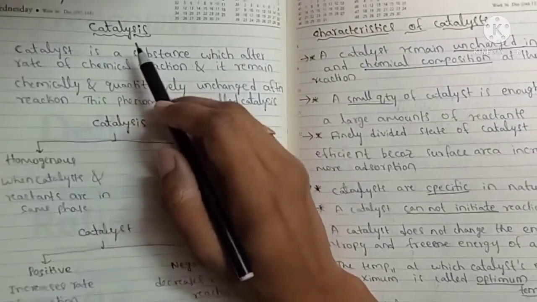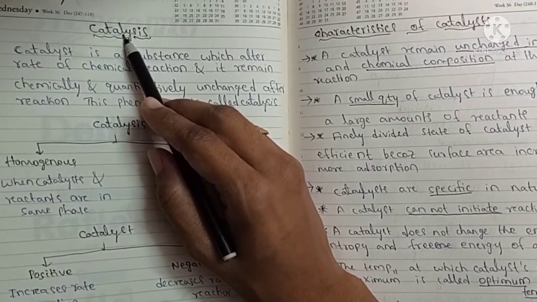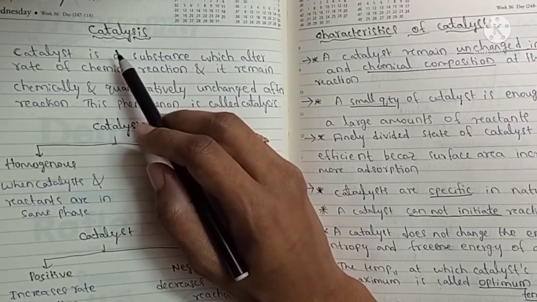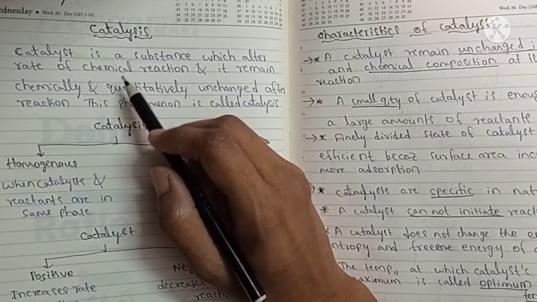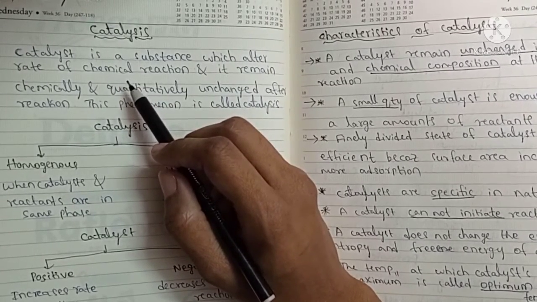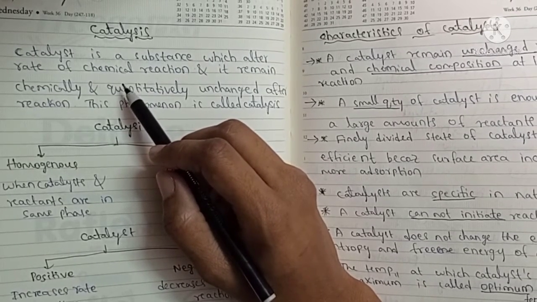Good evening, students. Today we are going to discuss a new topic, catalysis. Catalysis is a process in which we use a catalyst for the reaction to happen with speed. It means we are increasing the speed, or rate, of the reaction by adding another substance to the reaction.